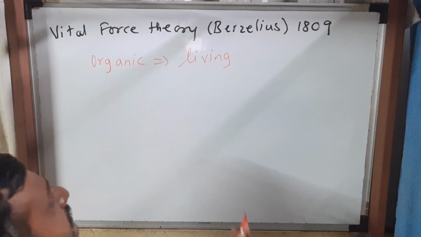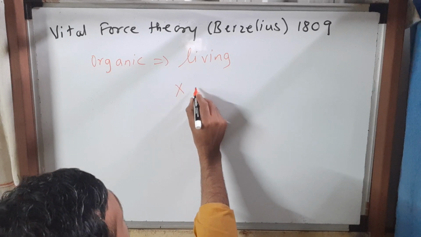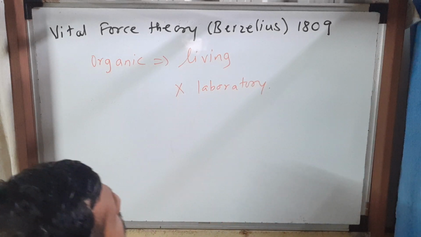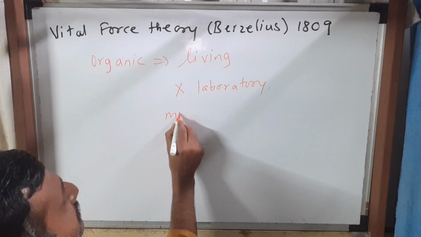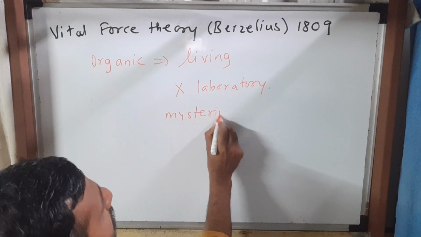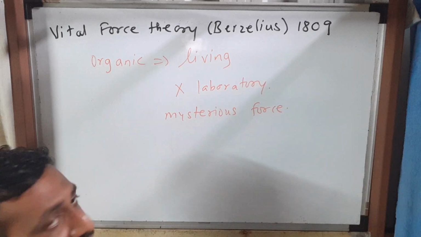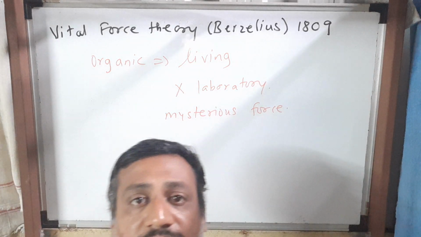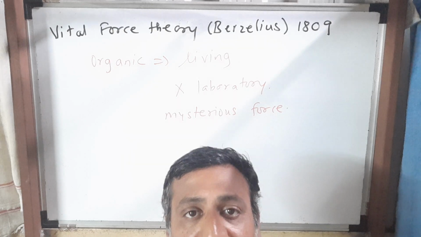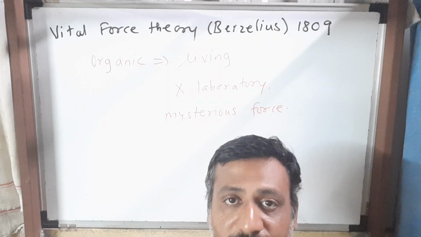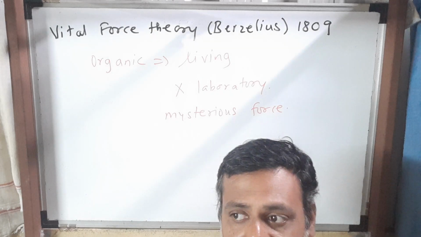Organic substances can't be synthesized in a laboratory, and they have a mysterious force in them. These are the postulates of the vital force theory of Berzelius.